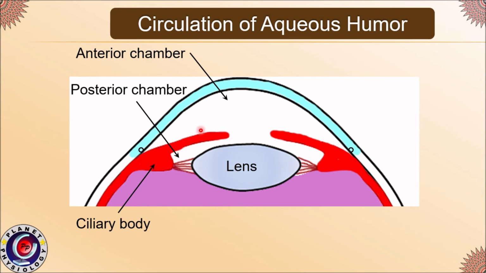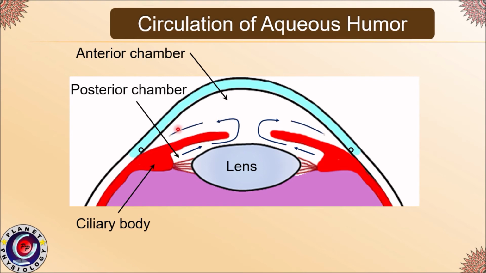These are the ciliary bodies, and the ciliary epithelium will be secreting the aqueous humor. Aqueous humor secreted by the ciliary epithelium will enter first into the posterior chamber. Then it flows out via the pupil into the anterior chamber.